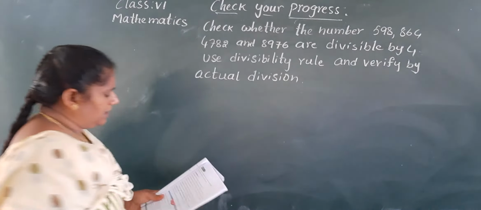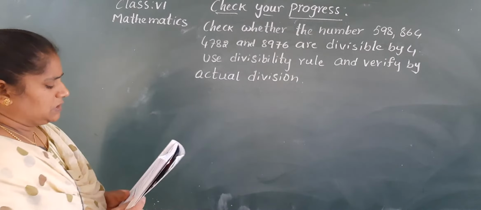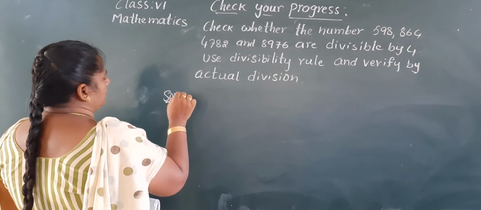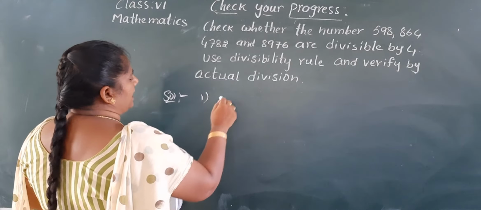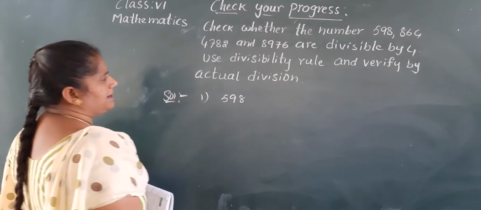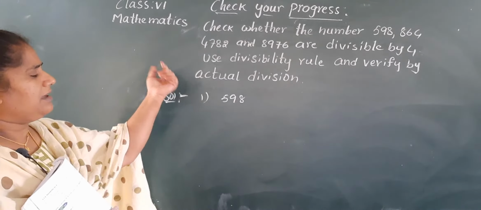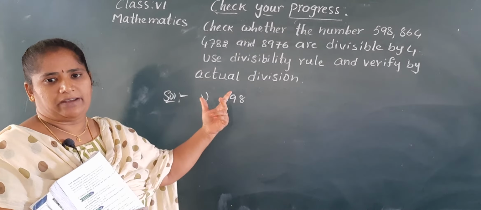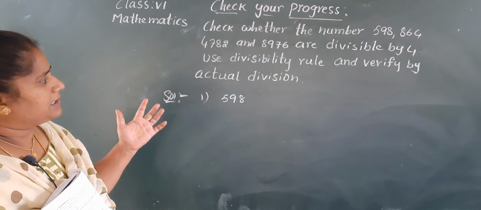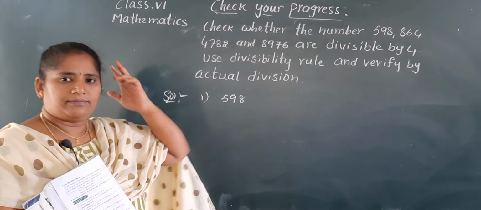This is the problem, Nana. Note down in your classwork. First one. Solution. First problem. 598, 864. Here these are the given numbers, Nana. Now we have to check one by one whether this number is divisible by 4 or not. Also verify by the actual division. Okay. Yes, right.